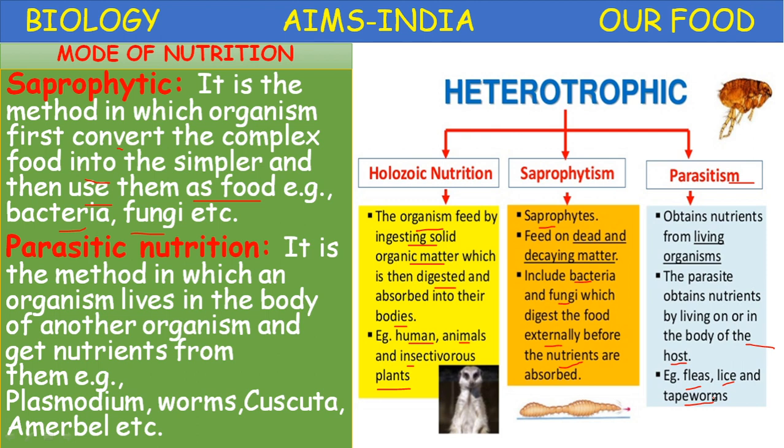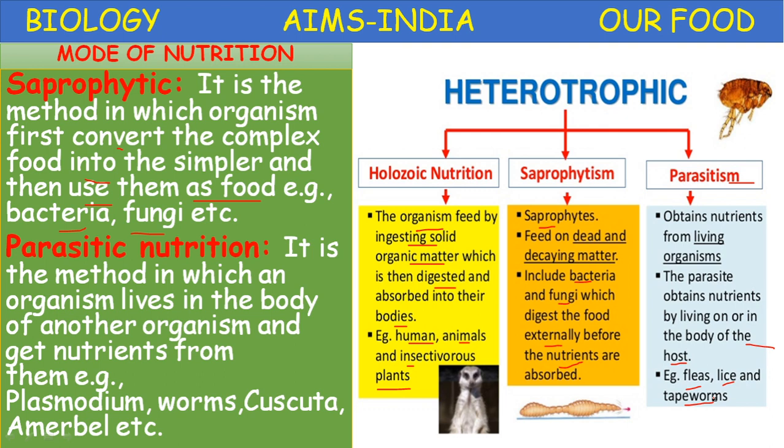Okay children, here we come across three types of heterotrophic nutrition: holozoic, saprophytic and parasitic nutrition. Holozoic nutrition, example, human beings, animals and insectivorous plants. Saprophytic nutrition, examples, bacteria, fungi. Parasitic nutrition, example, fleas, lice, worms, Cuscuta, Amarbel.